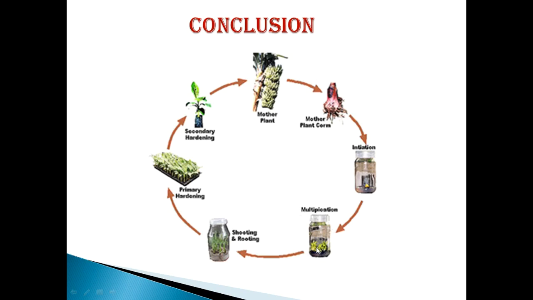After this good growth of the plant, we have to transfer it to the rooting media for development of roots. After rooting, we have to transfer it inside the polyhouse or greenhouse on coco peat or compost for pre-hardening or primary hardening. After 3 to 4 weeks, we have to transfer this well-grown plant to the field in open conditions, and this will again produce a high yield or better characteristics.